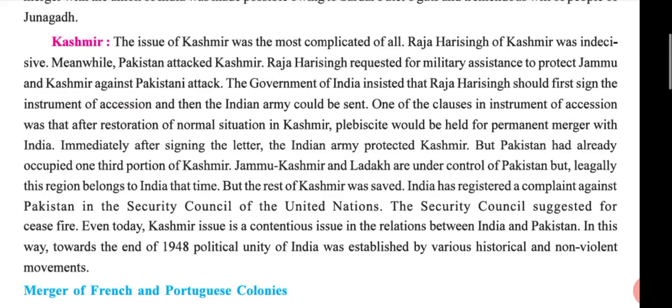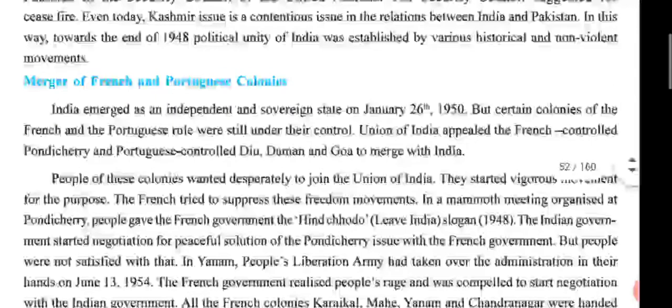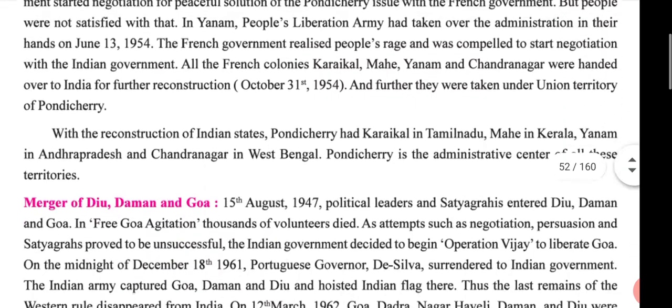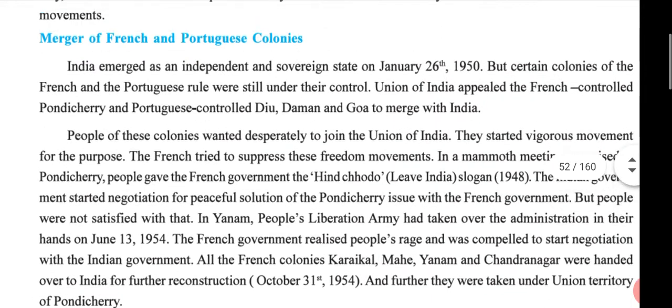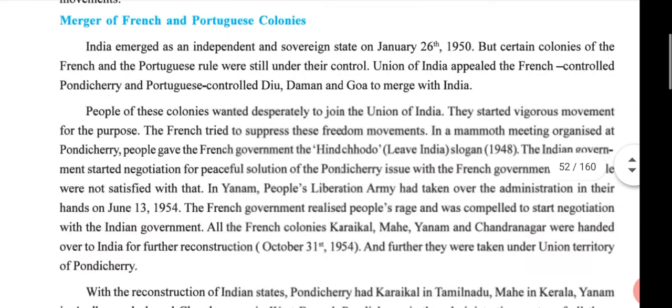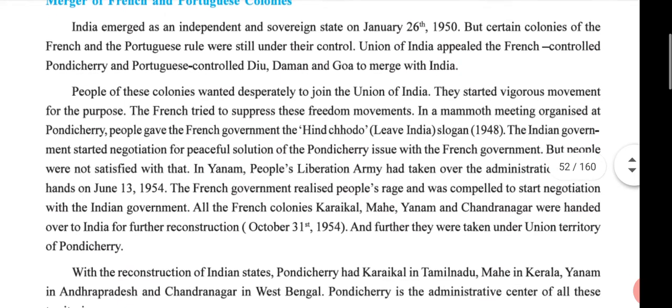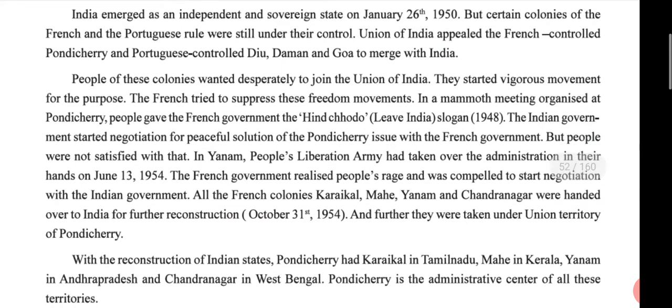Okay, done. Very good. Now, merger of French and Portuguese colony. Nothing important in this topic. Just read one time. Students, listen. I said that nothing important in this topic. So please just read one time.